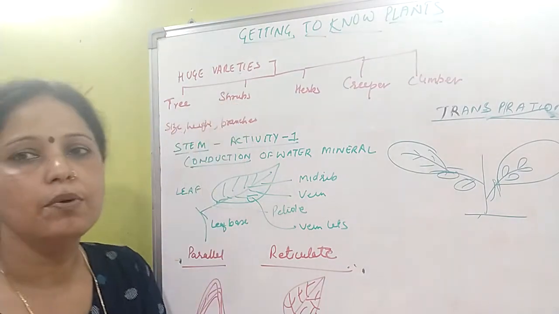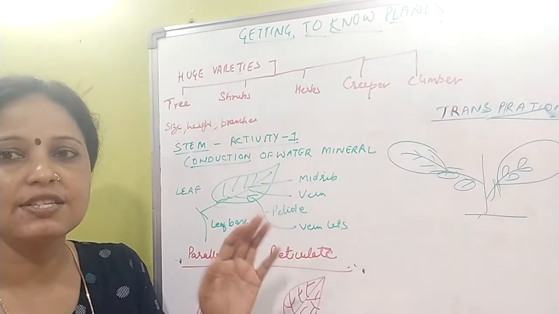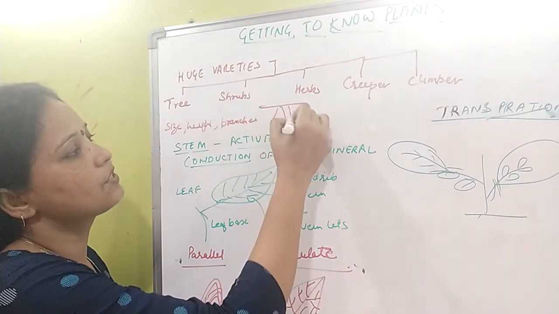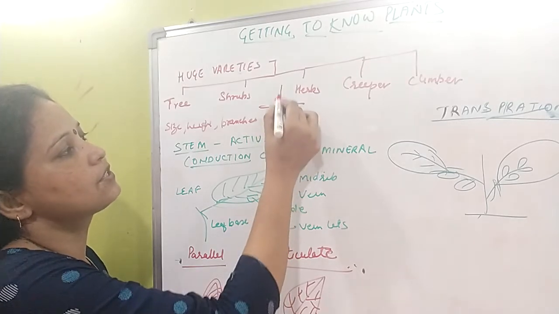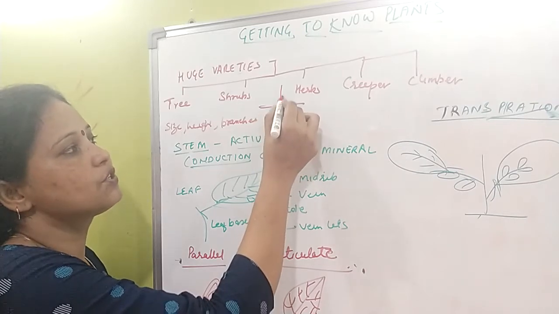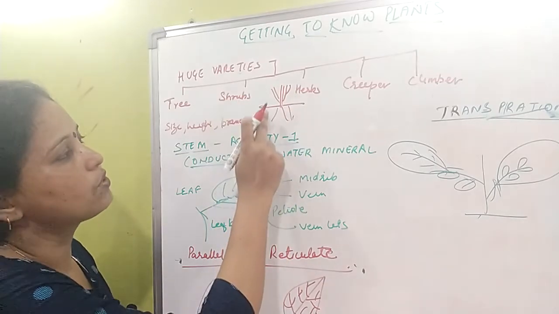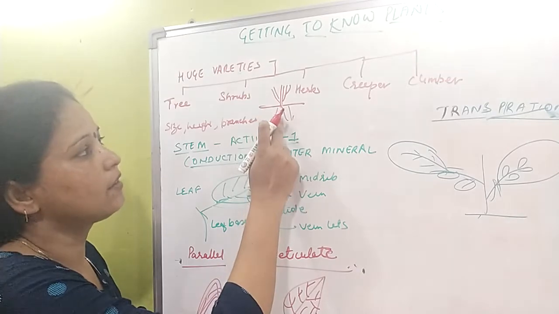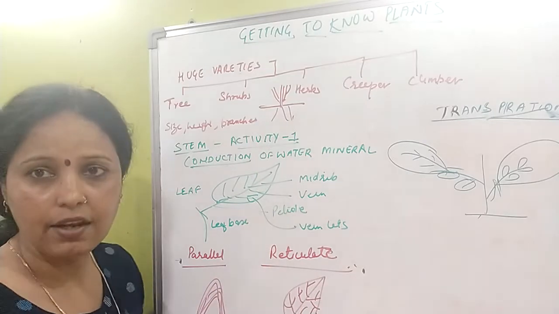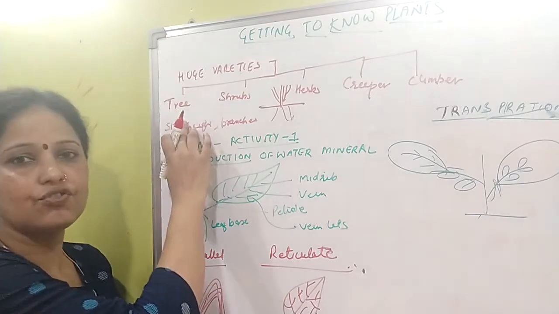On the other hand, shrubs are the medium-sized plants, and the branches arise just above the ground. That means if it is a plant, you will find here is the root, and from this is the shoot part. The shoot part is that which arises above the ground. So this is the shoot part, and from here you will find the branches. So shrubs are those which are medium in size. Second thing, the branches arise just above the ground, and these branches are green or maybe brown, but they are stiff, not hard and stiff like the tree.